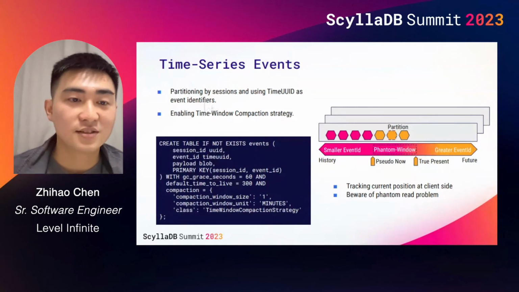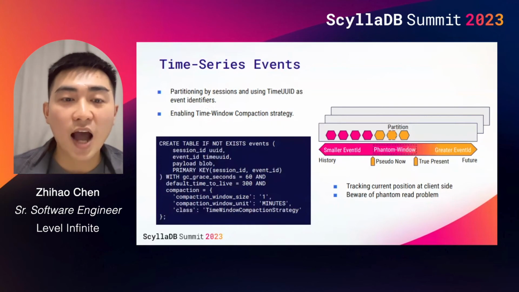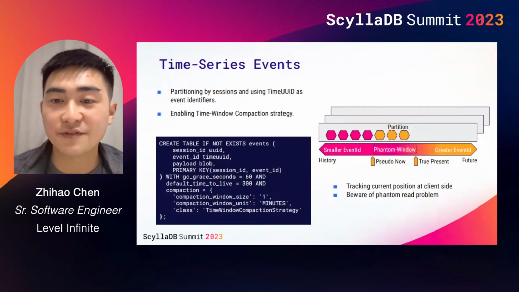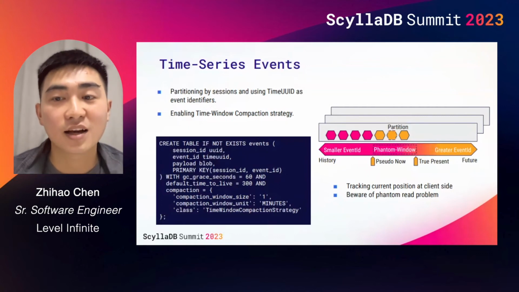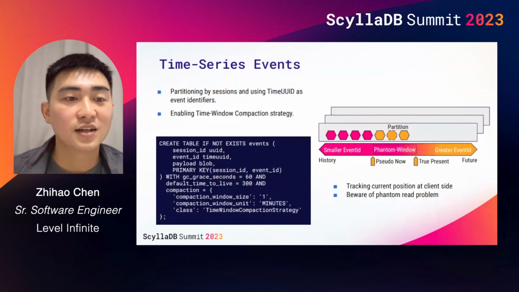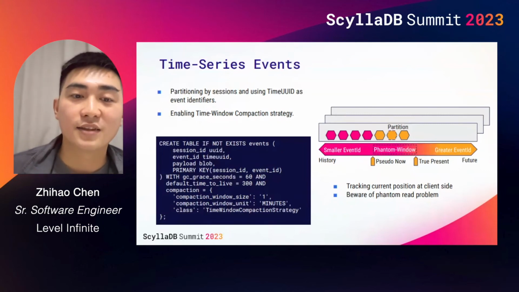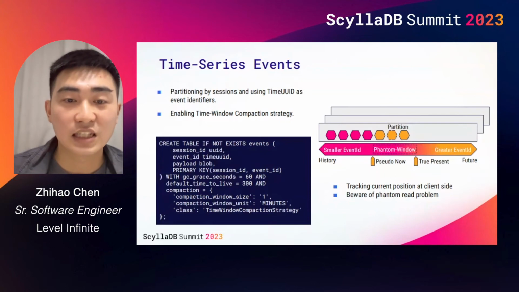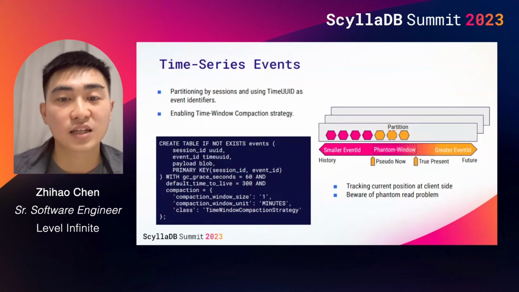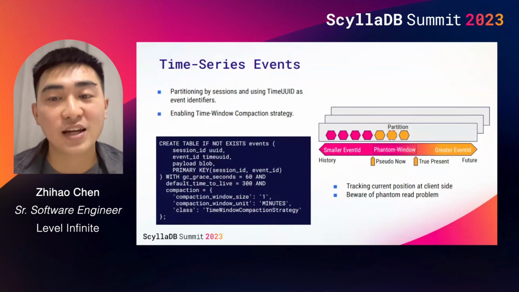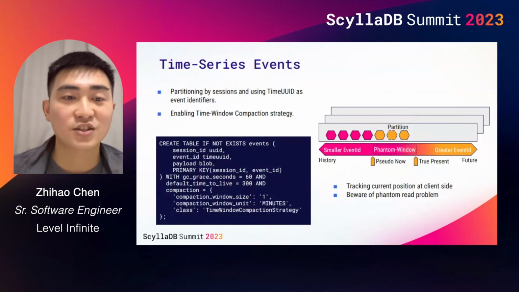Another important consideration is enabling the time window compaction strategy, which eliminates the negative performance impact caused by tombstones. Accumulation of tombstones was a major issue that prevented the use of Cassandra as a queue before the time window compaction strategy became available. That's all for this section.